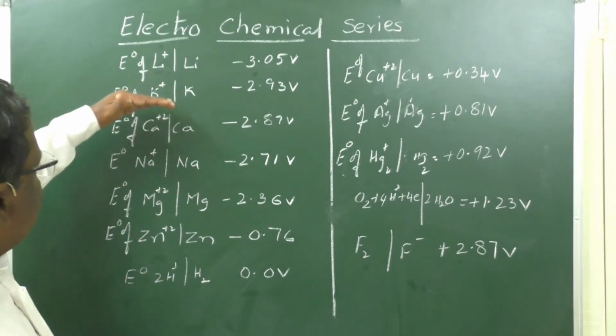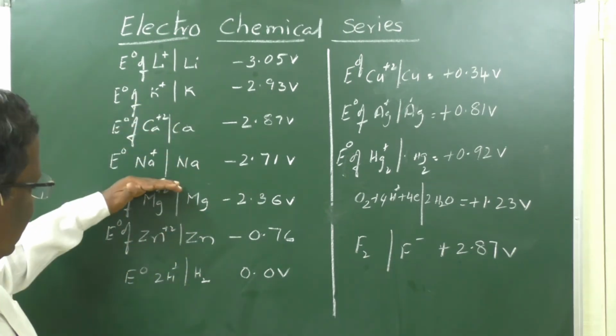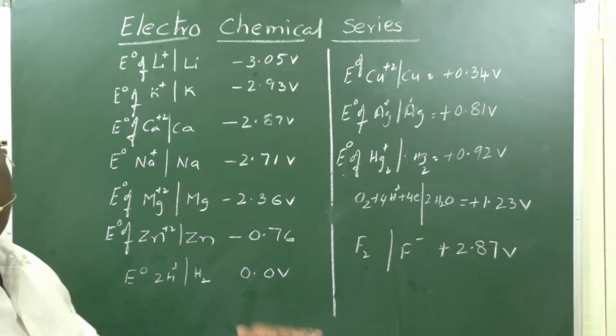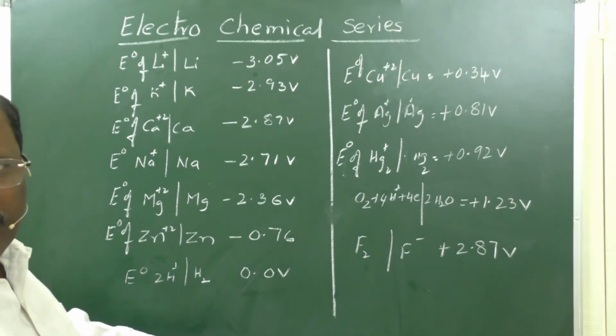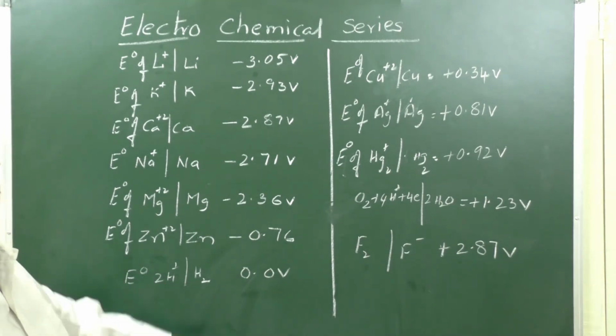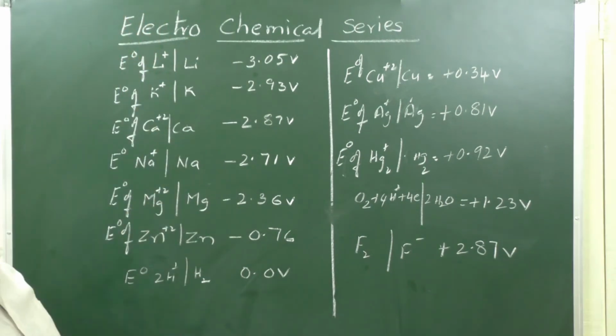Similarly, potassium, sodium and magnesium can reduce the atoms present below them. But an atom at the bottom cannot reduce the ions present on the top.